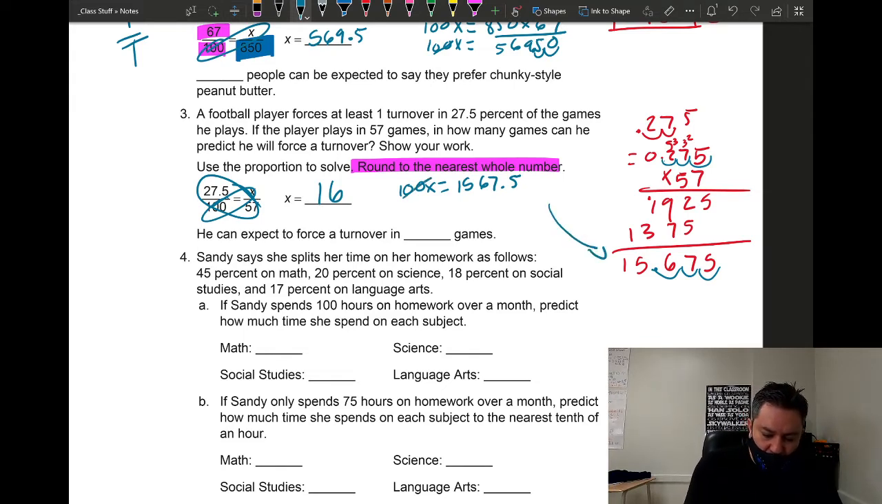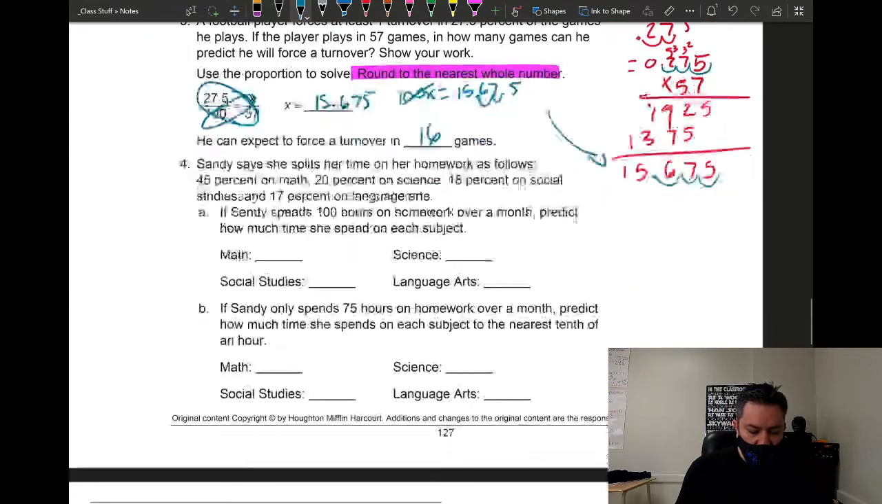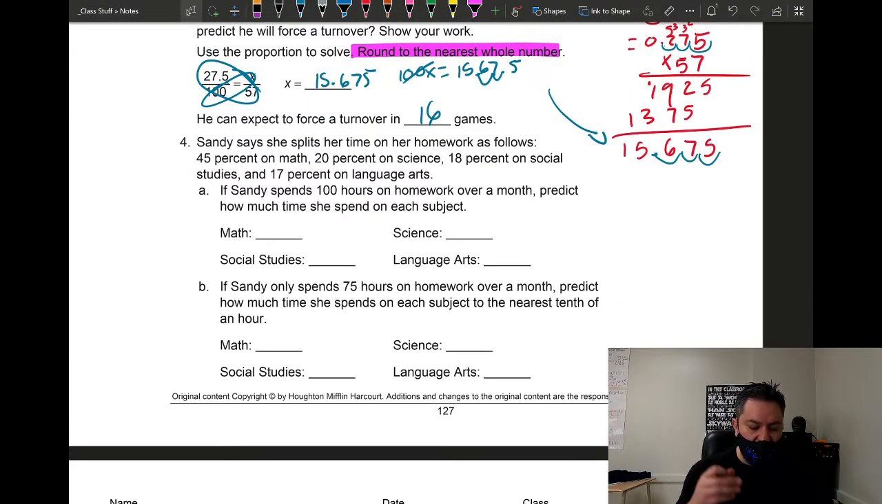And then you just remove the 2 zeros and move the decimal, and you get the same number. So the actual number right here is 15.675. So actually 16 games when you round to the nearest whole number. Now one more, and it's divided into A and B.